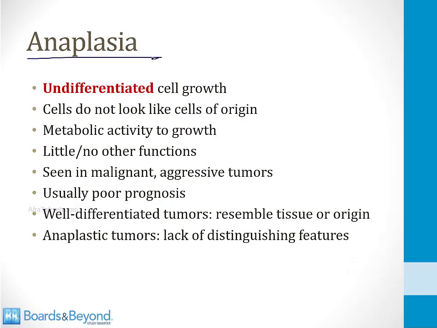Next, let's talk about anaplasia. Anaplasia is a very, very bad thing. You never want to have anaplasia of any of the tissues in your body. Anaplasia means undifferentiated cell growth. It means that the cells under the microscope do not look at all like their cells of origin.